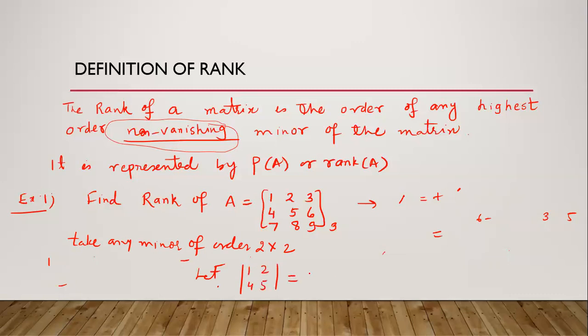The value of this minor is 5 minus 8, which is minus 3. That is non-vanishing. Hence, the rank of this matrix is 2.